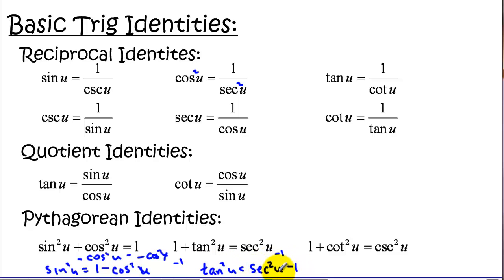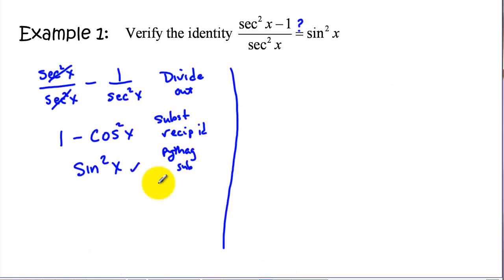So secant squared minus 1 equals the tangent squared. So we have here secant squared of x minus 1, so that gives us the tangent squared of x over secant squared of x. So we did a Pythagorean substitution.